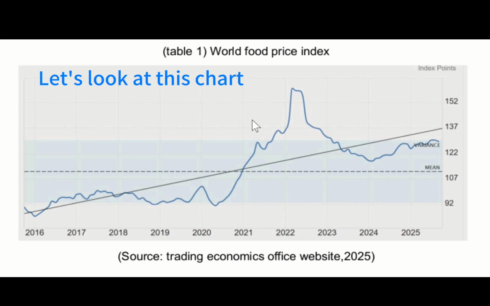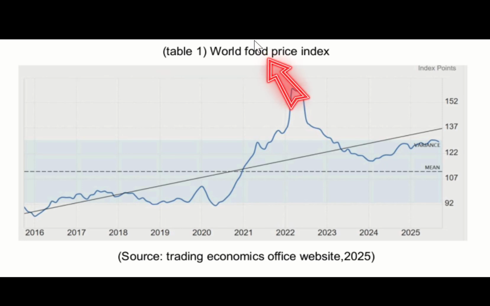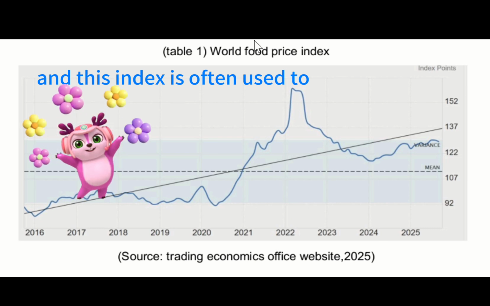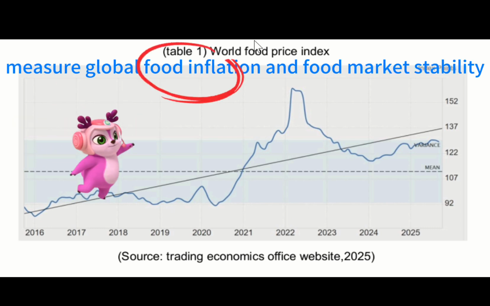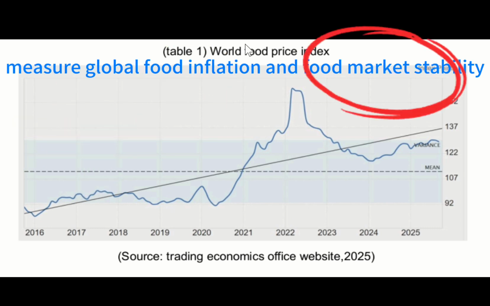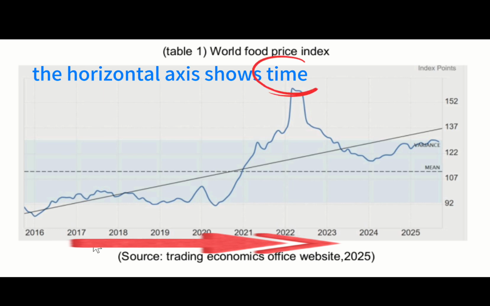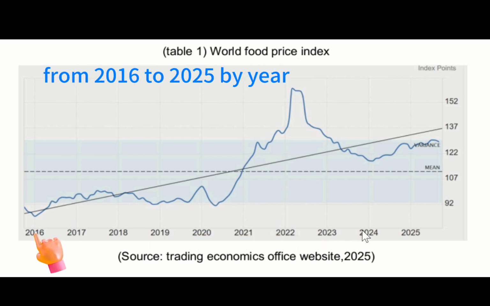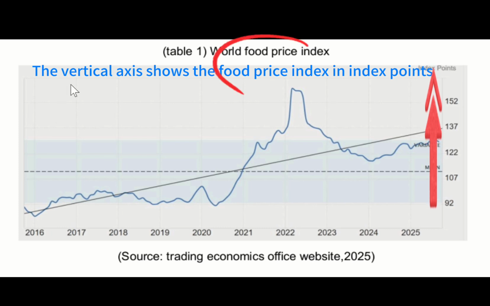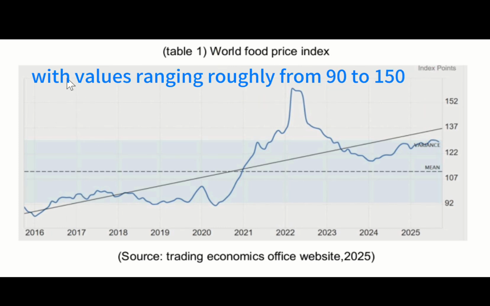Let's look at this chart. The title of the chart is World Food Price Index, and this index is often used to measure global food inflation and food market stability. The horizontal axis shows time from 2016 to 2025 by year. The vertical axis shows the food price index in index points, with values ranging roughly from 90 to 150.